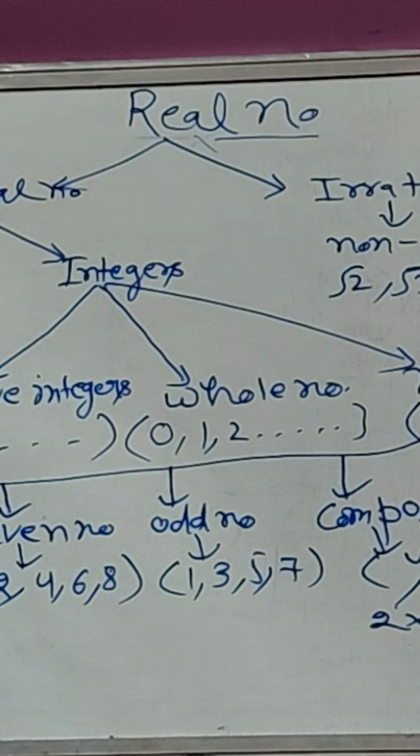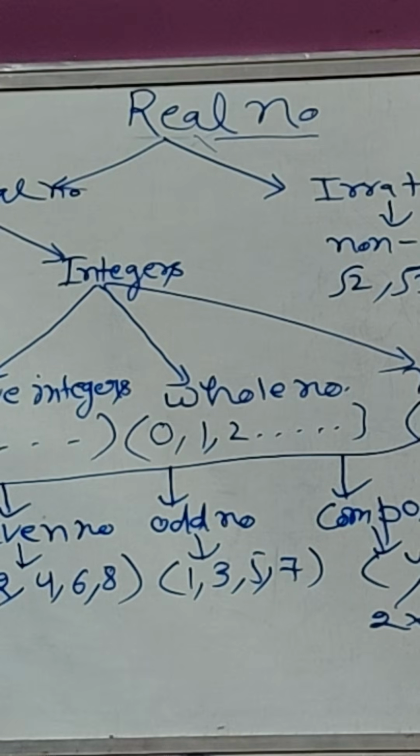And it can go to minus infinity also. So it starts from -1, -2, -3 and goes on as it tends to minus infinity. And integers can be whole numbers. Whole numbers are those numbers which start from 0 and go to positive numbers. So starting from 0, like 0, 1, 2, and goes to plus infinity also.